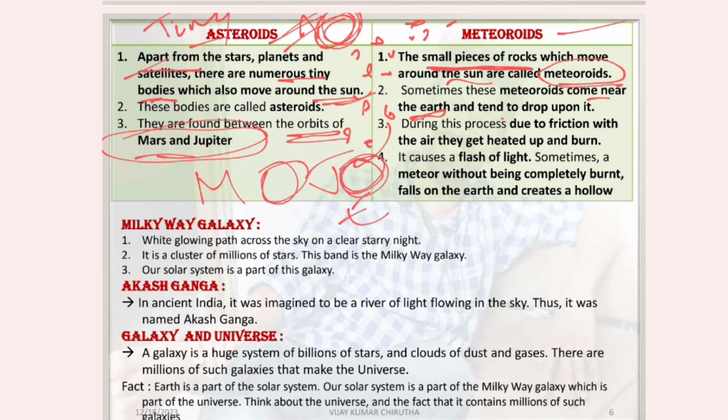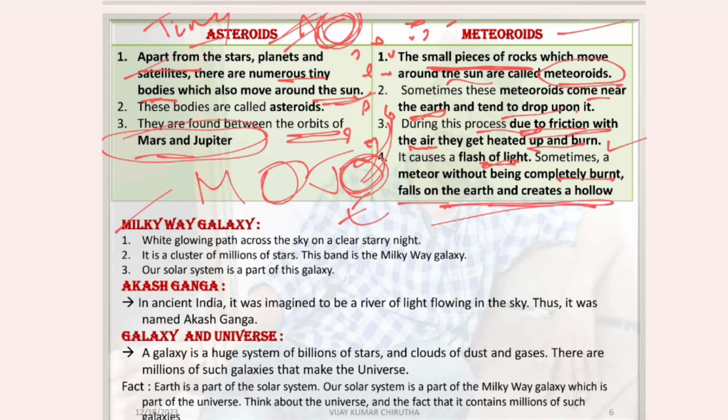Meteors tend to drop upon the Earth. Sometimes they tend to drop on the surface of the earth. During this process, due to the friction with the air, they get heated up and burn, so it causes a flash of light. Sometimes meteorites fall on the earth without being completely burnt and create a hollow. It will create a halo.